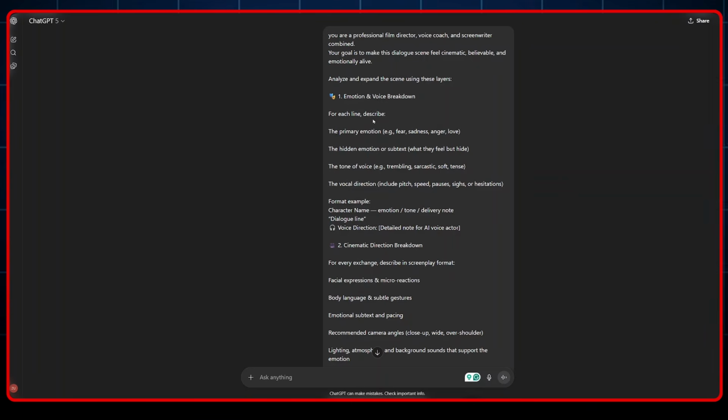For each line, describe the primary emotion. Is it fear? Maybe the character is sad or angry or in love. The hidden emotion or subtext, what they feel but hide inside. And the tone of the voice. Is the voice trembling? Maybe it's sounding sarcastic, soft, tense, or hesitant. Not only that, but the vocal direction. Include the pitch of the voice, the speed of the voice, the pauses, the size, or the hesitation. These are the tiny details that make our animations or storytelling feel more real and emotionally rich.